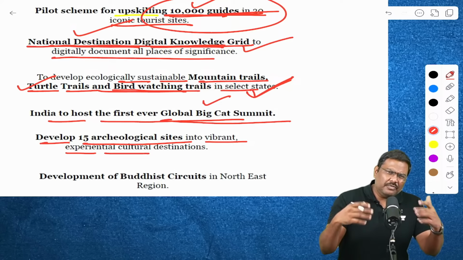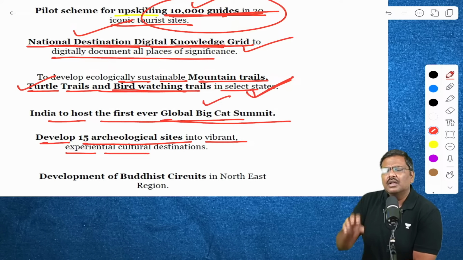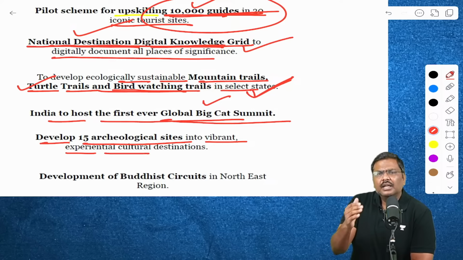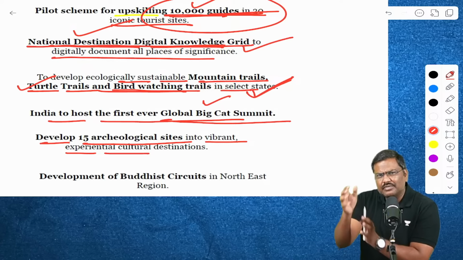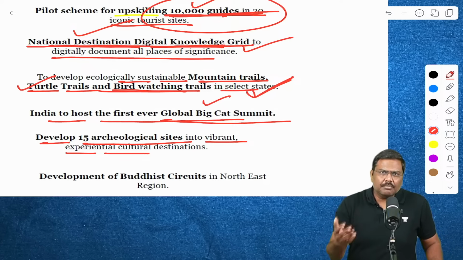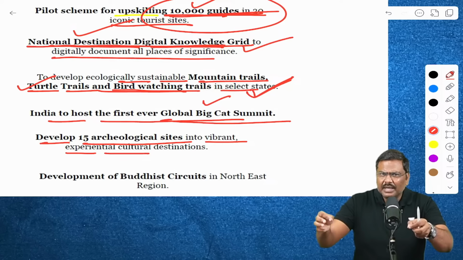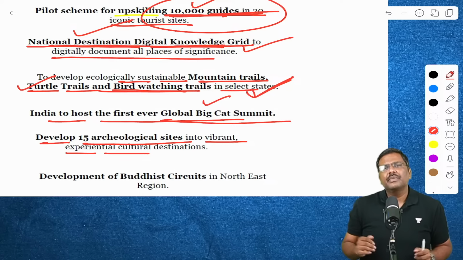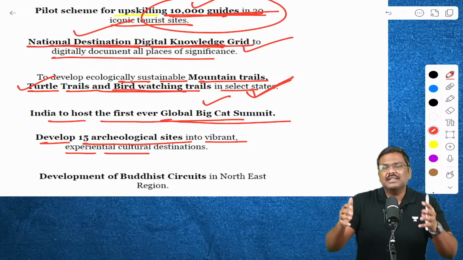Again, what the final list of 15 will be, don't worry, 15 sites will be identified. Now, in these 15 sites, they will provide better services to the tourist. For example, let's say I go to a particular site where a lot of digging has been done by the Archaeological Survey of India. Right now, we are not allowed to enter into these particular places.